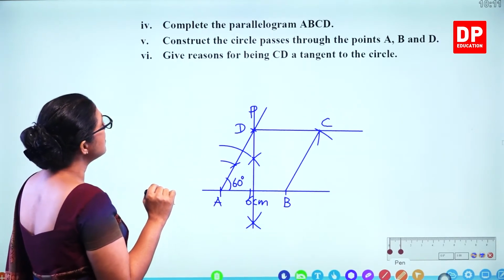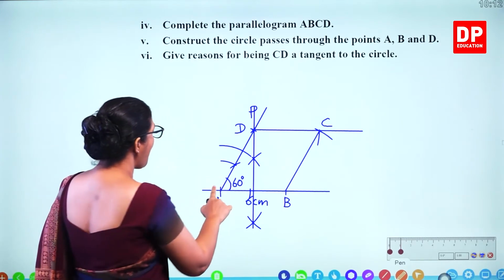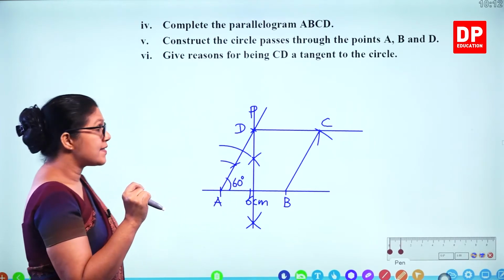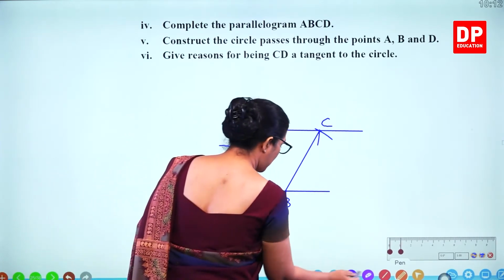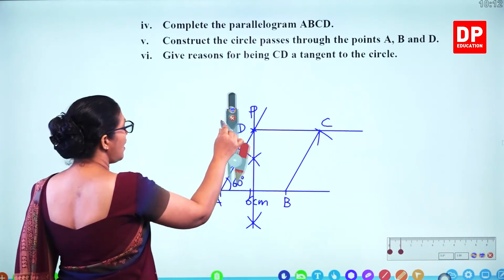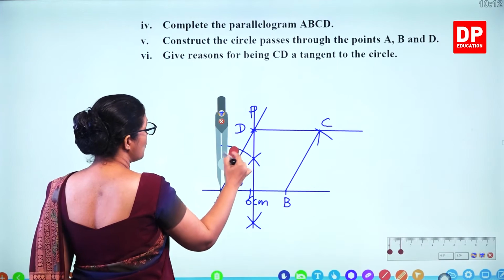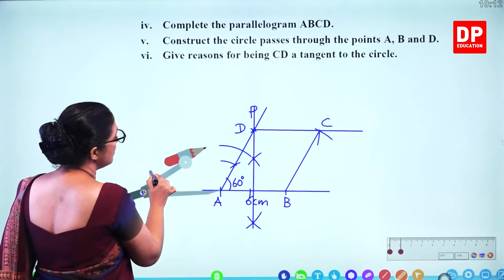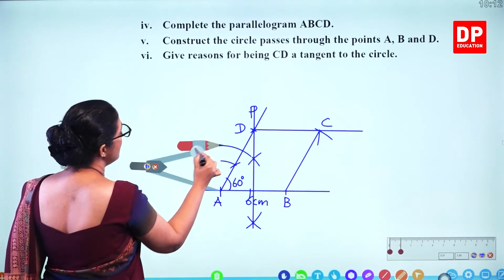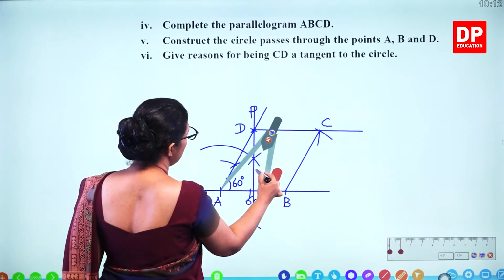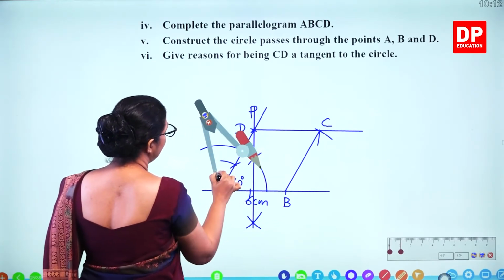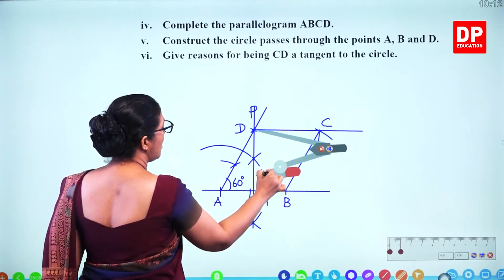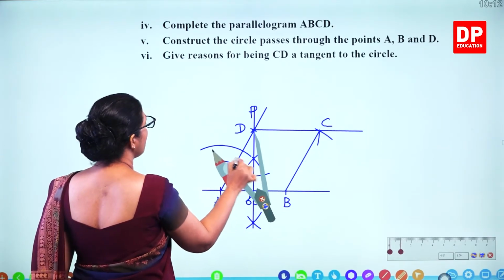Then construct the circle that passes through the points A, B, D. So that means we have to draw the perpendicular bisector of AD. So we'll take the compass and draw the perpendicular because we need to find out the center. So we'll take any length, draw an arc above and then below, keep on top of D and draw the arc here and arc here.